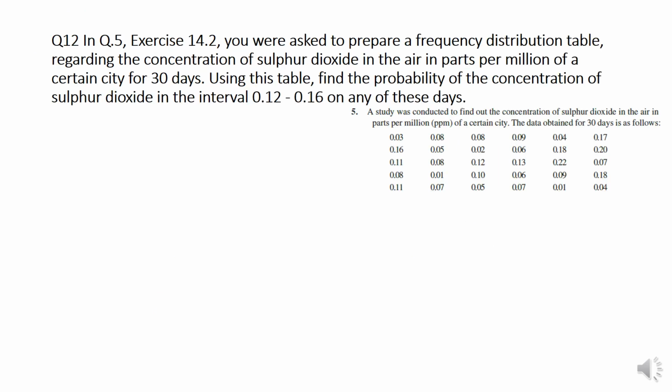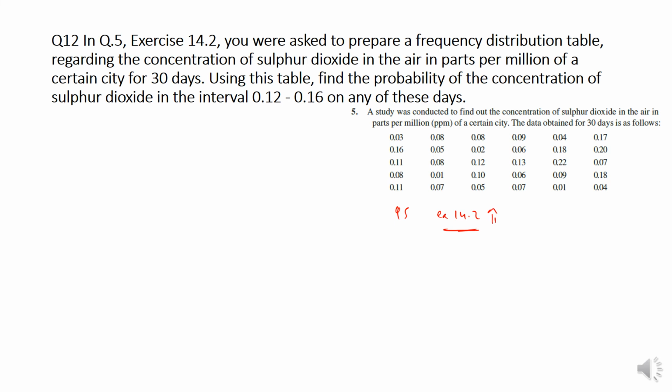Now in question 5, exercise 14.2. In this question, you were asked to prepare a frequency distribution table regarding the concentration of sulfur dioxide in air, in parts per million, for 30 days.